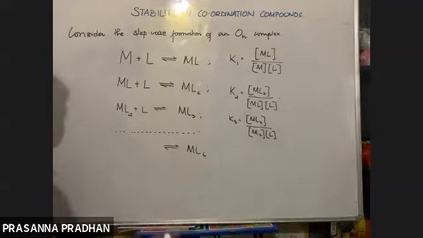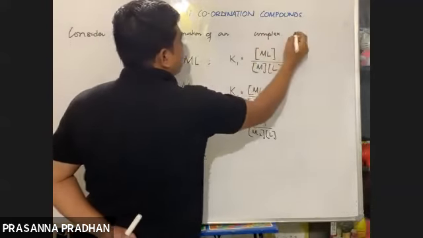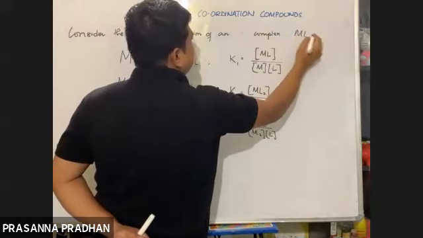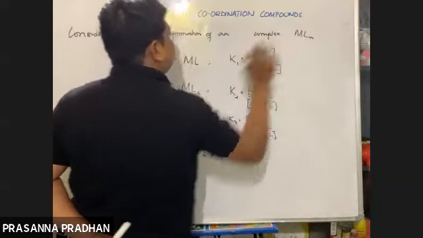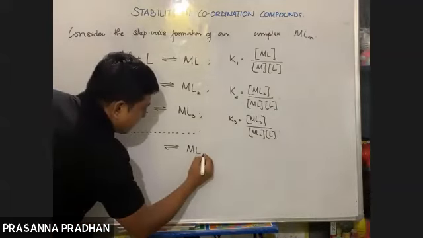Okay, we can do it like this. Leave octahedral; let us consider the formation of a complex MLn. So this will be more interesting. In the formation of the complex MLn, what will you write?